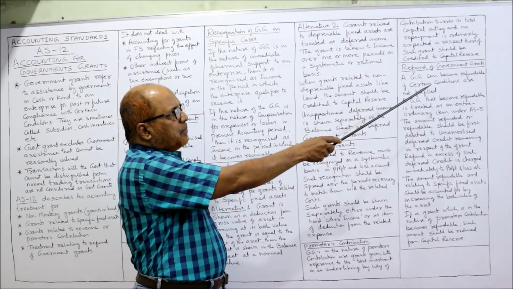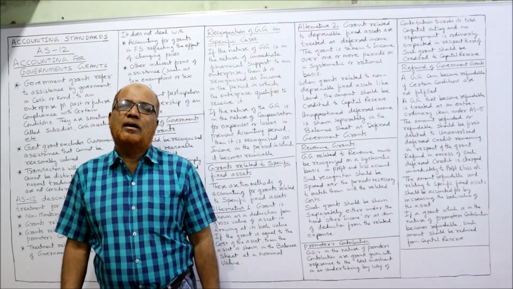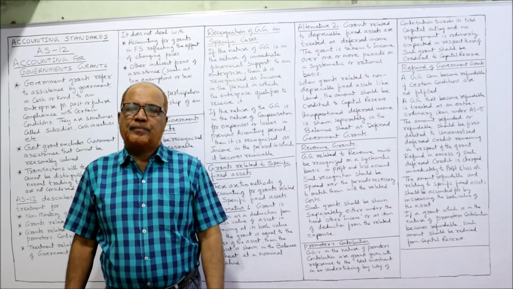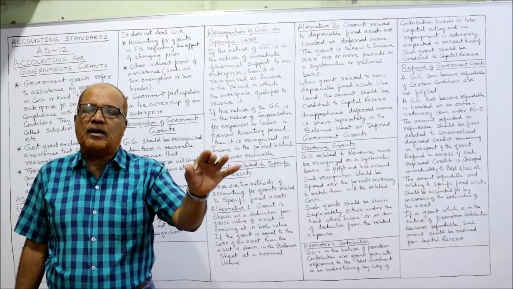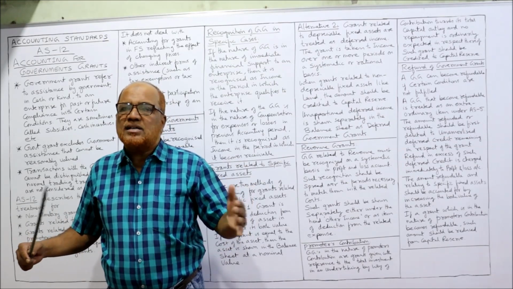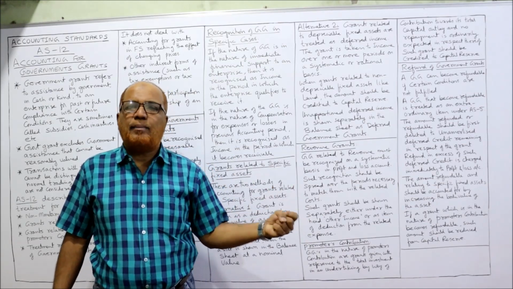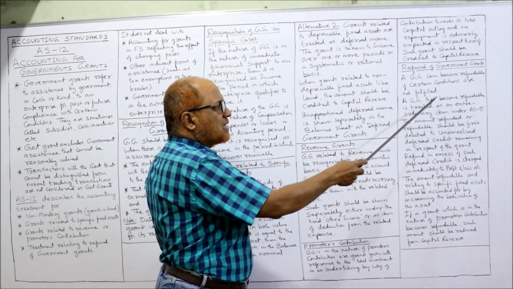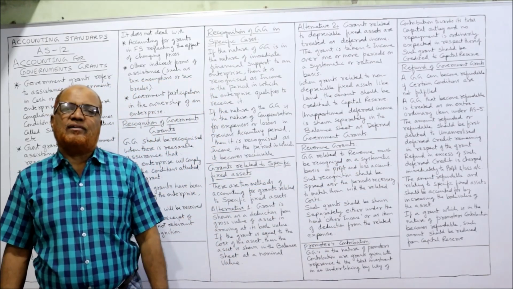A government grant can become refundable if certain conditions are not fulfilled. Remember, the government will not give the grant unconditionally. The government will give the grant only on satisfying some conditions. So later on, if the enterprise has not complied with the conditions, the government will take back the grant, refund of grant. A government grant that becomes refundable is treated as an extraordinary item as per AS5.